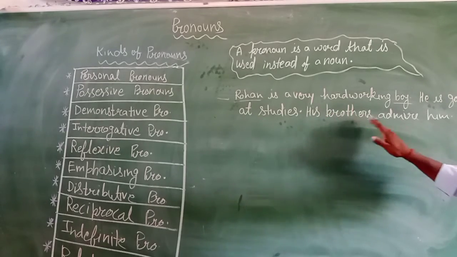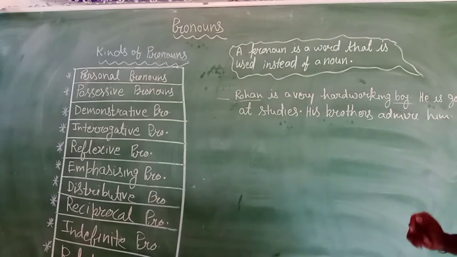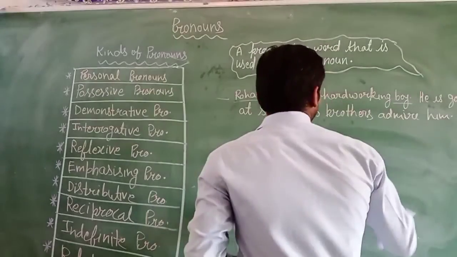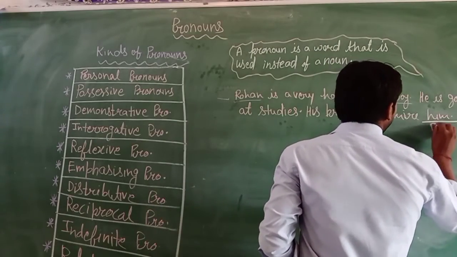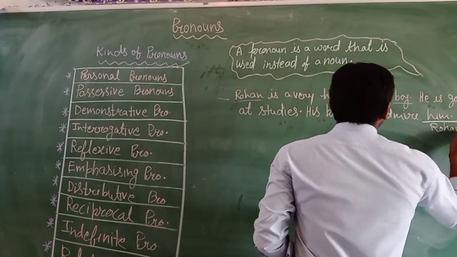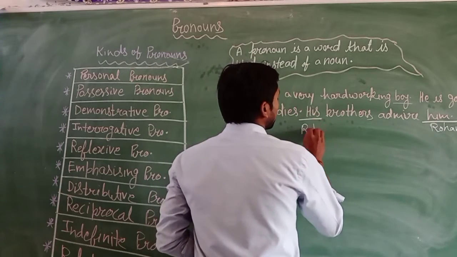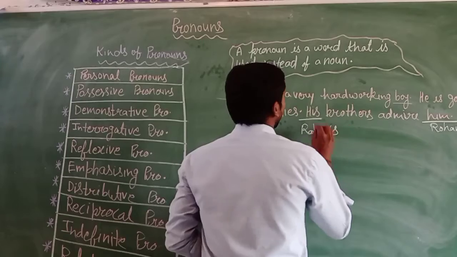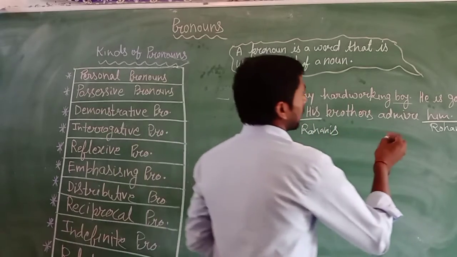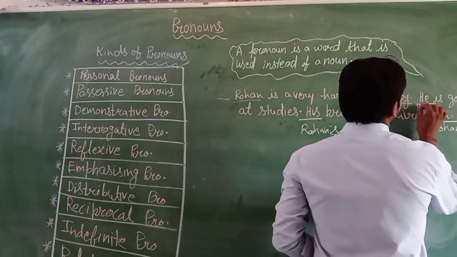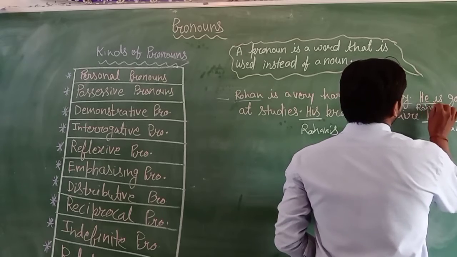Rohan's brother admires Rohan. Here in place of him you can write Rohan, in place of his you can write Rohan, and in place of he you can use Rohan.